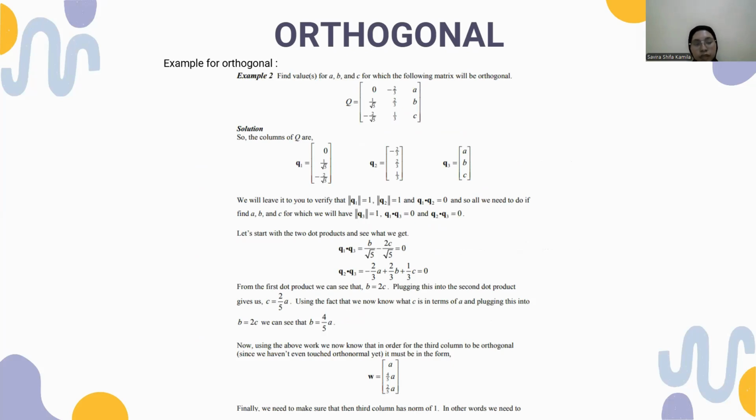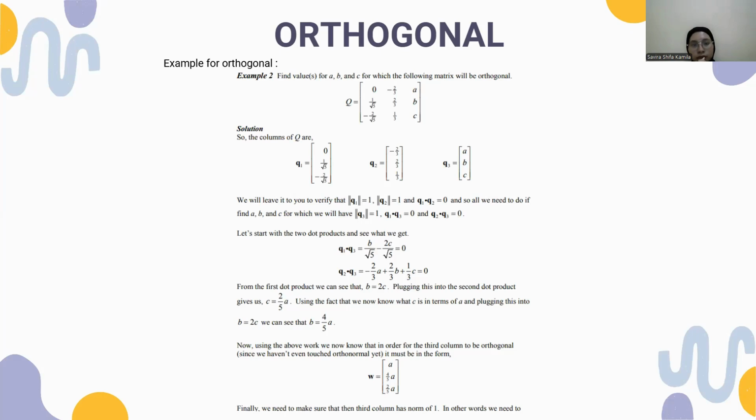Solution: the columns of Q are q1, q2, and q3, which form the matrix with entries a, b, c.